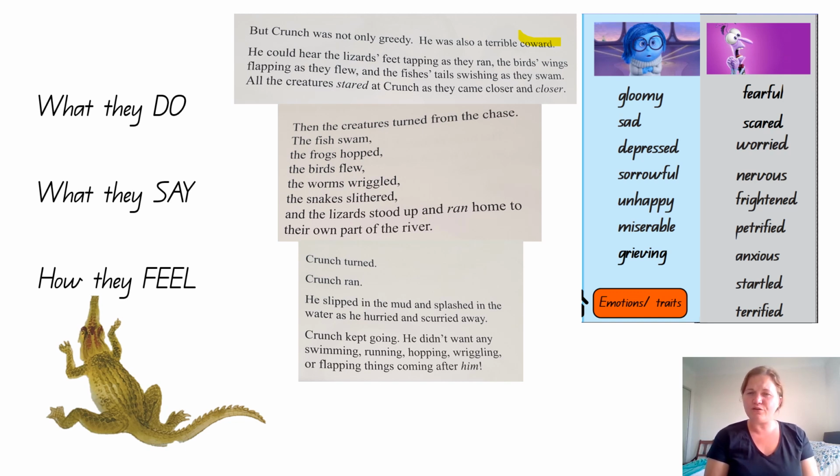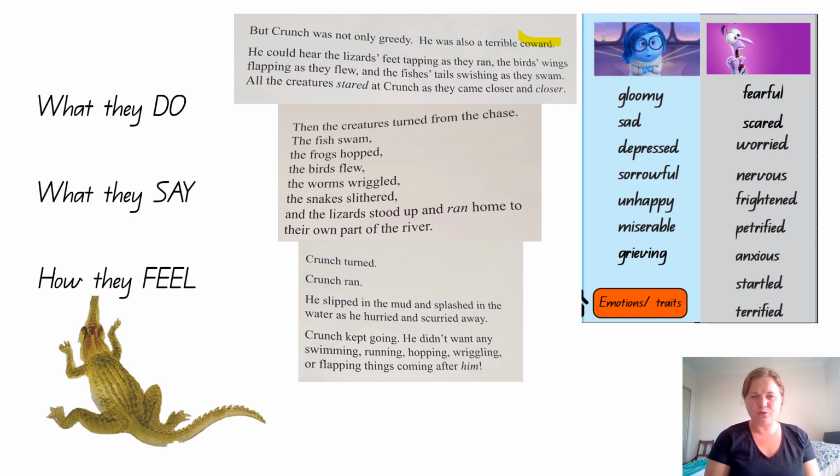So let's have a little think about how Crunch was feeling. I've put two character traits here. I've put the character trait sad, and I've put the character trait fearful or scared. How do you think Crunch was feeling? Do you think he was feeling sad? Was he upset that they were coming near him? Or do you think he was a little bit scared or fearful that they were coming near him?